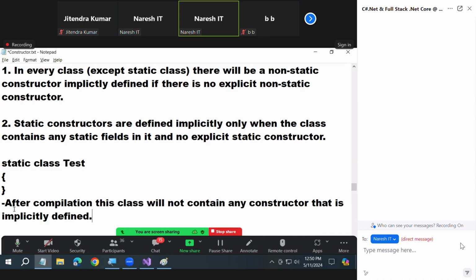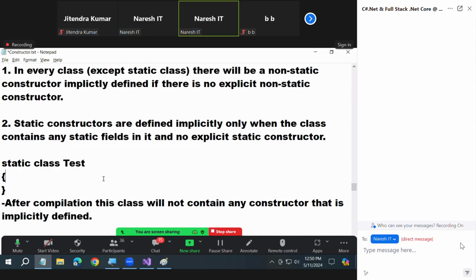Understood? And what about non-static? What is a static class? I did not tell you. Now I'm concluding it. If a class is defined only with static members, that is a static class. Static class means everything will be static only there. Fields are static, methods are static, constructors are static, everything is static only.